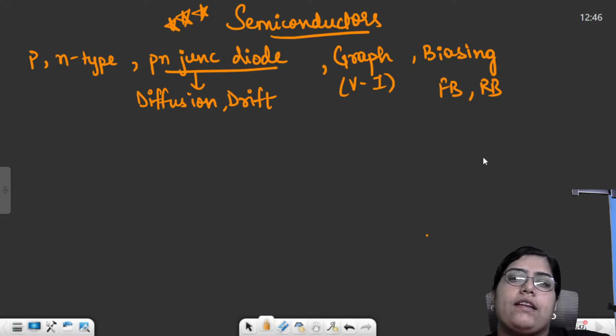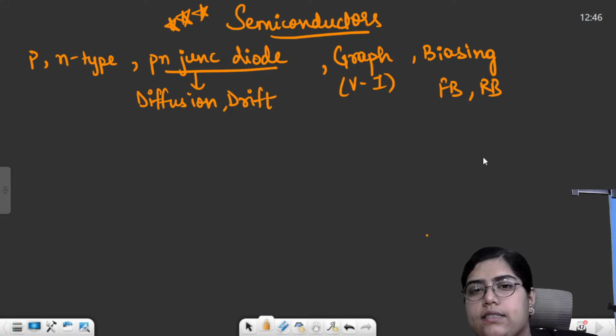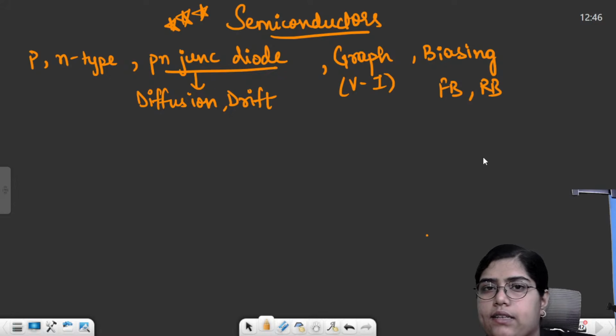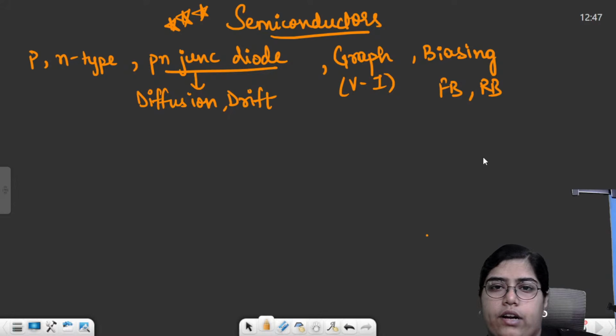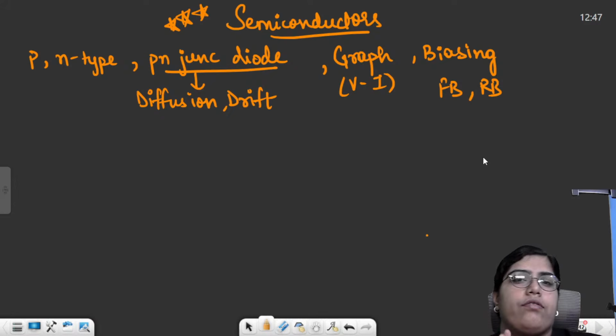From class 11 syllabus, don't forget to revise units and dimensions, kinematics, work energy power, laws of motion, and then in the second book, thermodynamics. These are the most important topics. So I've just told you 10 to 12 most important topics. Make sure that you first complete the revision for these 12 topics for your exam.